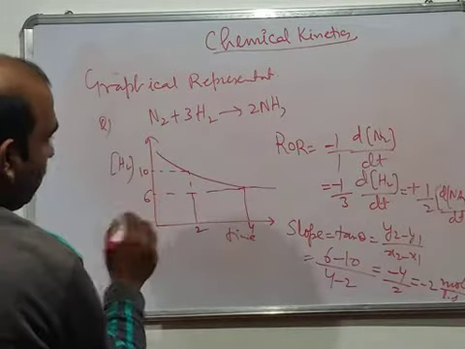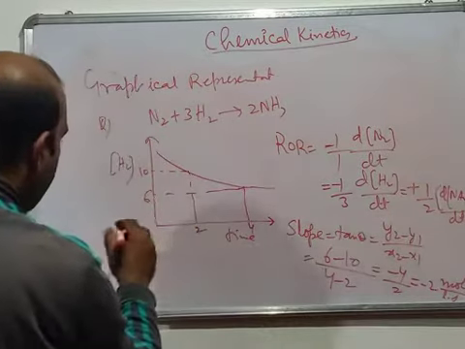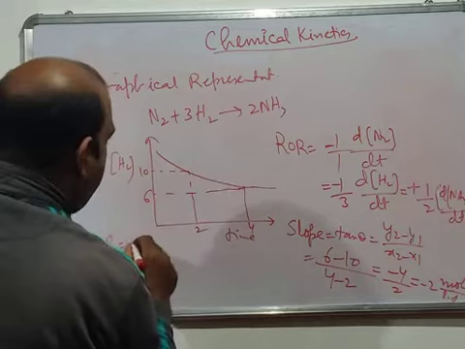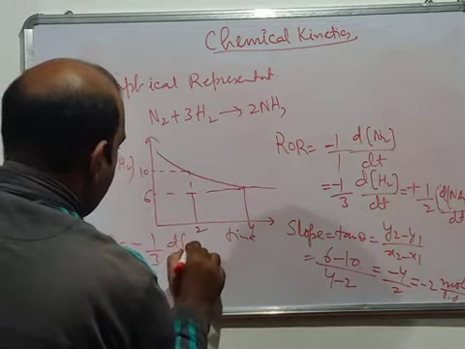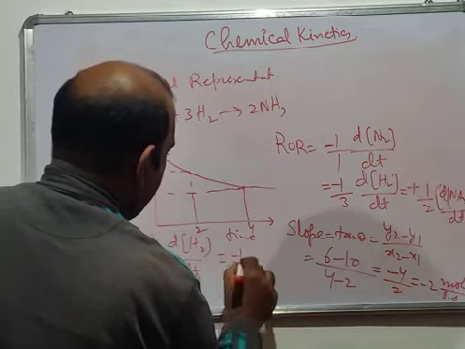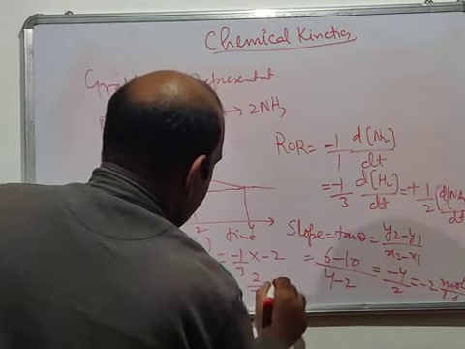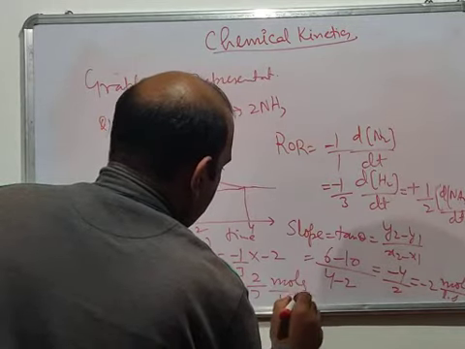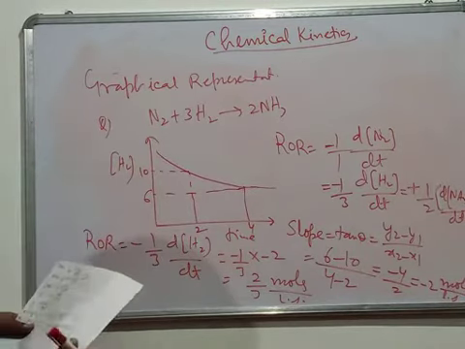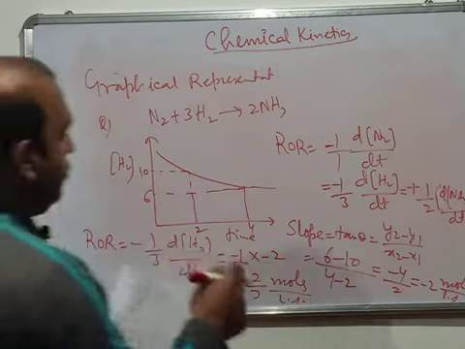Now you actually found this tan theta, that's d[H2]/dt. Now we have to find the rate of reaction. Rate of reaction, you can write it in terms of H2, it's minus 1 by 3 d[H2]/dt. It's minus 1 by 3 into minus 2, so it's 2 by 3 moles per liter per second.